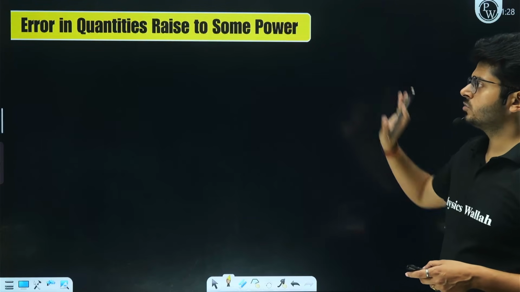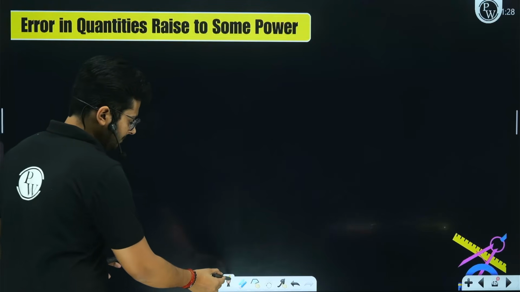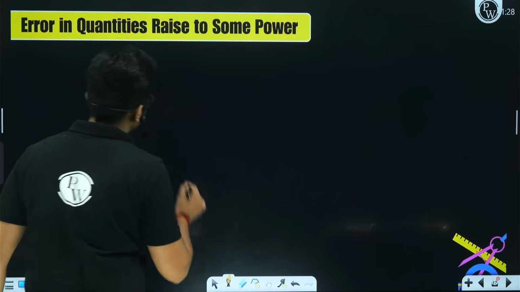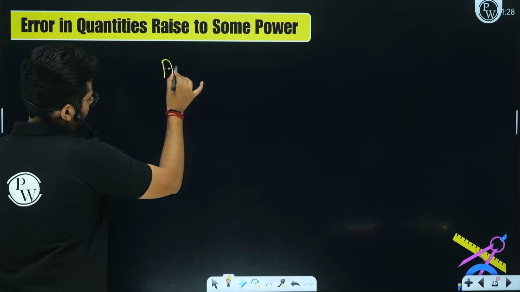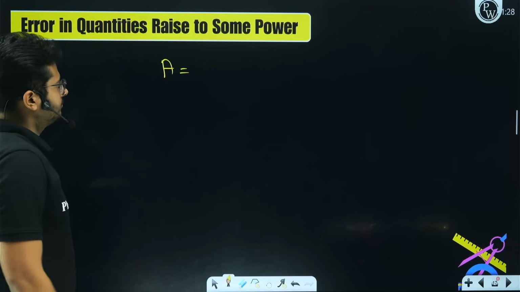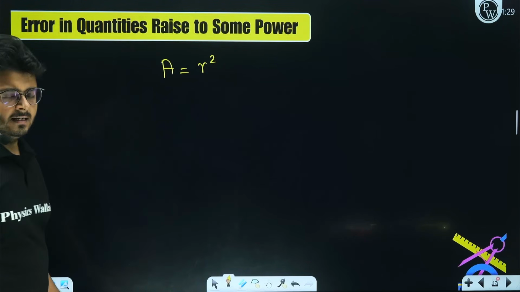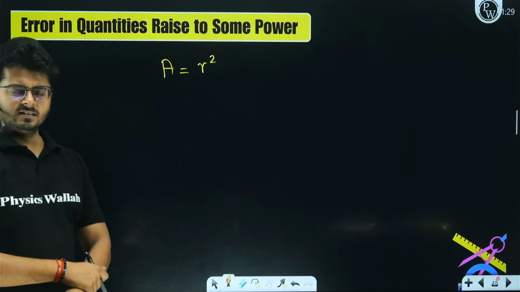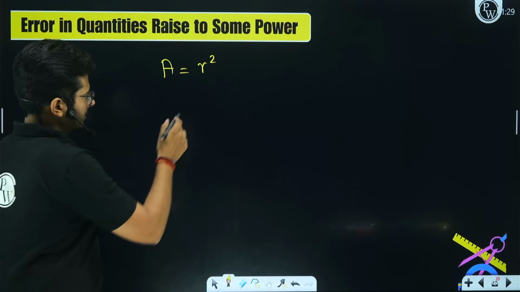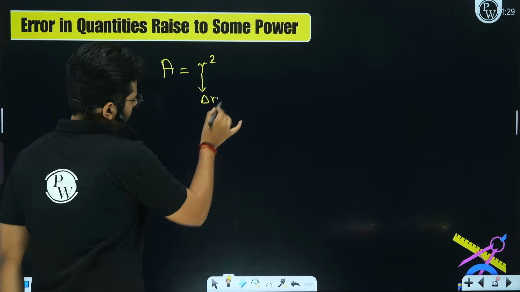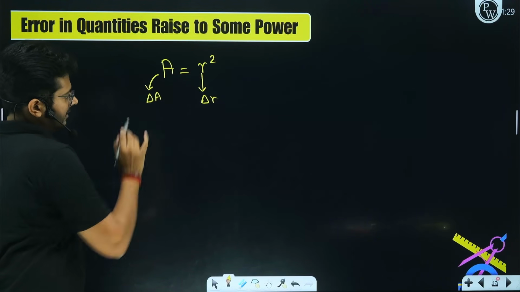Error in quantities raised to some power. So whenever you have error in quantities that has some power to it, for example, let's say that you have this relation going on. Let's say you have a quantity that is A, and that is equal to R square. For now, let us just take that, right? So A equals R square. This is how the relation goes, right? While measuring R, you made a little error, and you call that error delta R. So clearly, the final result A will also have an error. Let's call that error delta A.